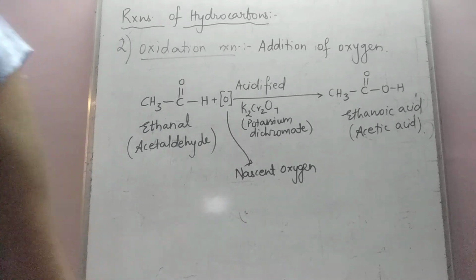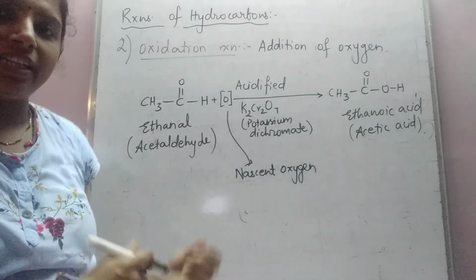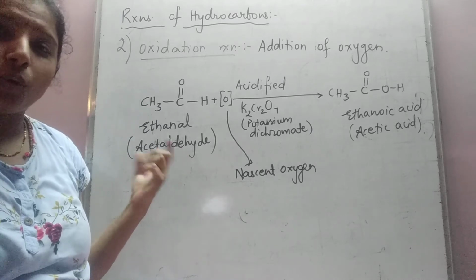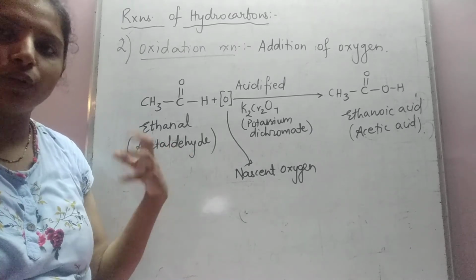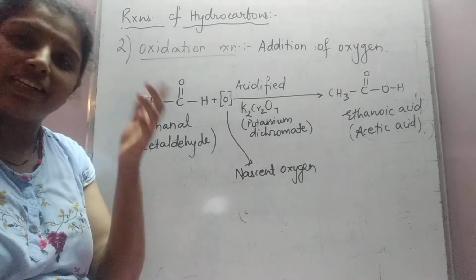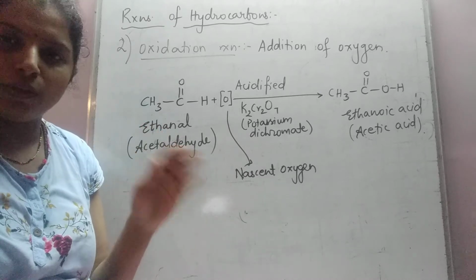Now the earlier reaction that you learned, the combustion reaction, there also carbon and hydrogen form their oxides. Oxygen is getting added to carbon and to hydrogen, so that is also one kind of oxidation process. It involves both oxidation and reduction. In higher classes you will learn that combustion is a redox reaction.